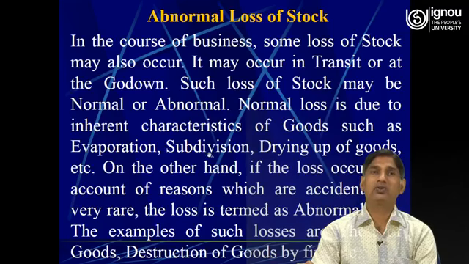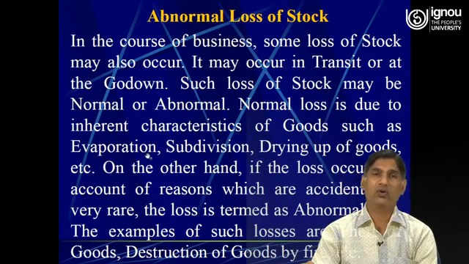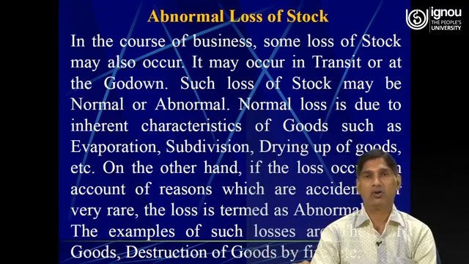Normal loss is due to inherent characteristics of goods such as evaporation, which is not under the control of human beings, subdivision, drying up of goods, etc. On the other hand, if the loss occurs on account of reasons which are accidental or very rare, the loss is termed as abnormal loss.